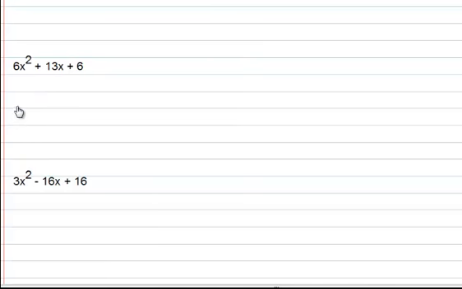6 doesn't go into 13 evenly, so there isn't. Is it in proper order? It's in descending order, so it's good. I'm not going to say this every single time because I get sick of saying it too, but this is something that you should be saying until you just look at it, and that's what you should do.